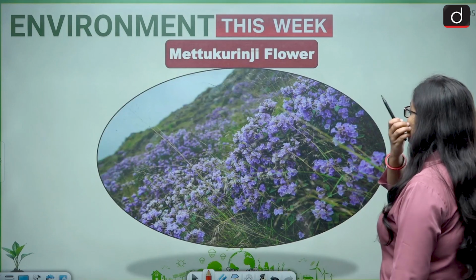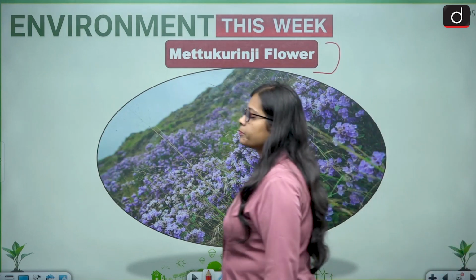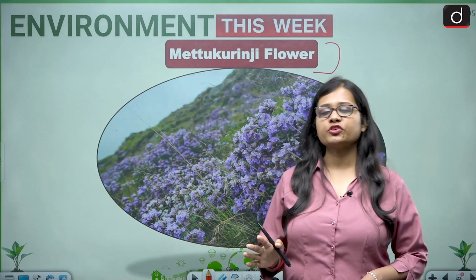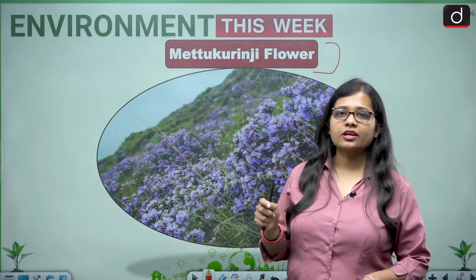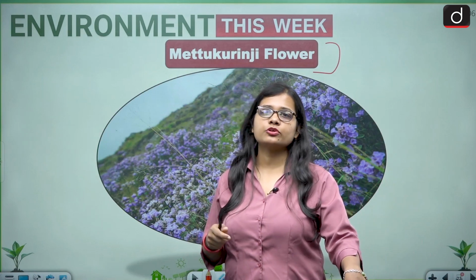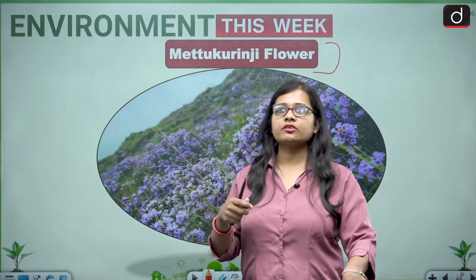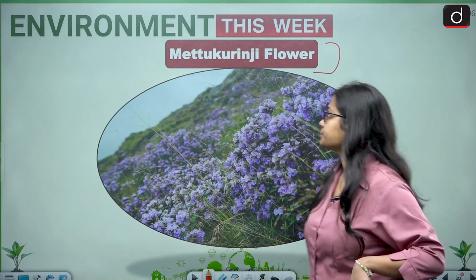Now comes the next point, and that is the Metakurinji flower. You must have heard the term Neelakurinji. Neelakurinji is a term which many people must have heard, but Metakurinji is a term which does not usually remain in the news. Neelakurinji is a flower endemic to Kerala and the Western Ghats, and Metakurinji is also one of the species of the same genus.